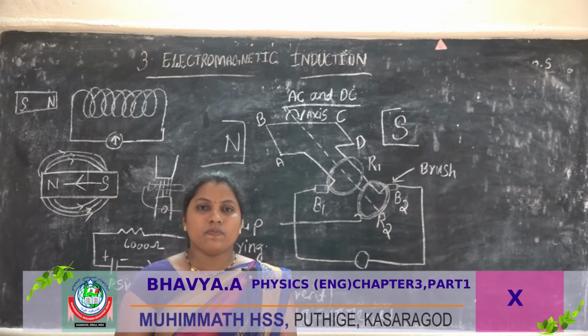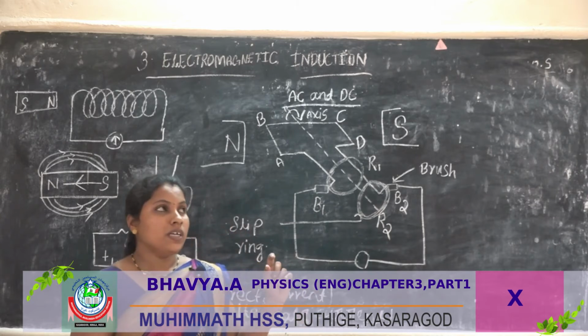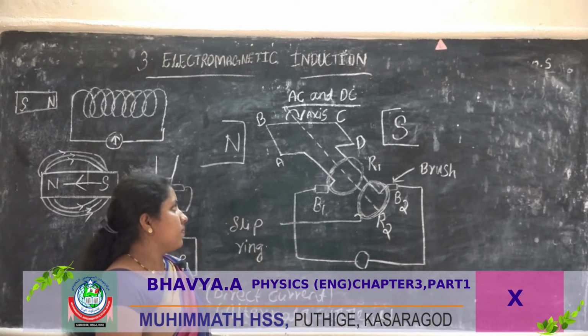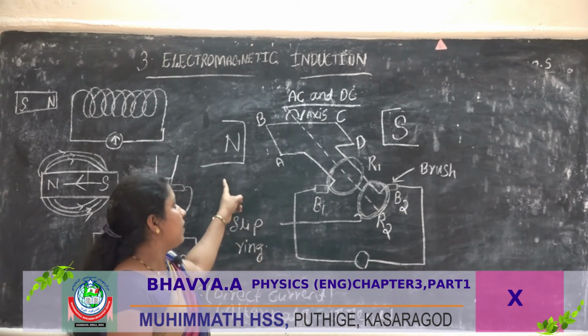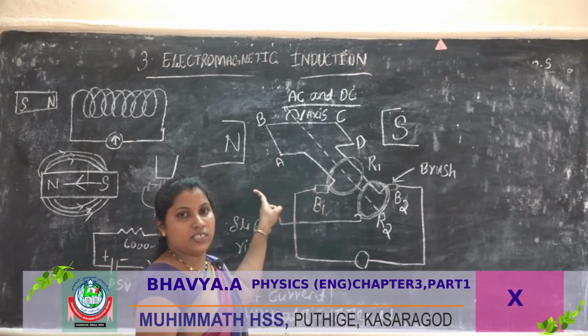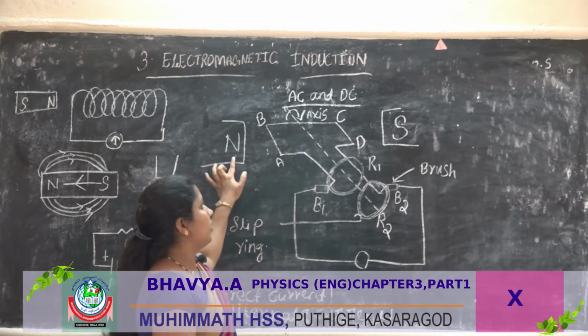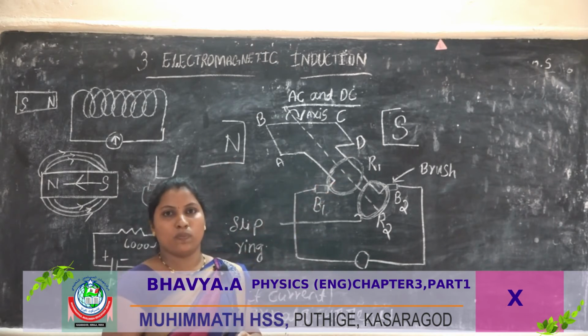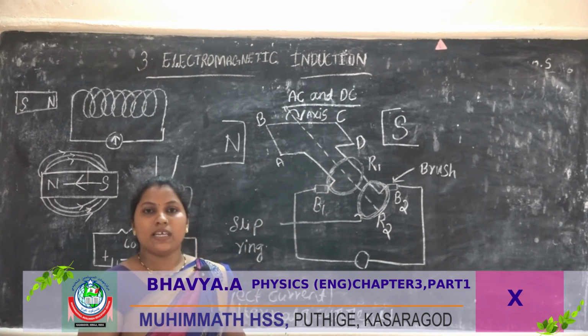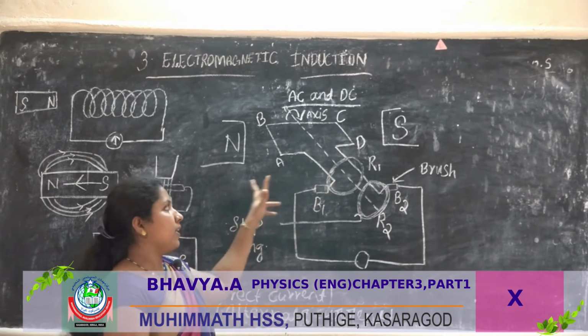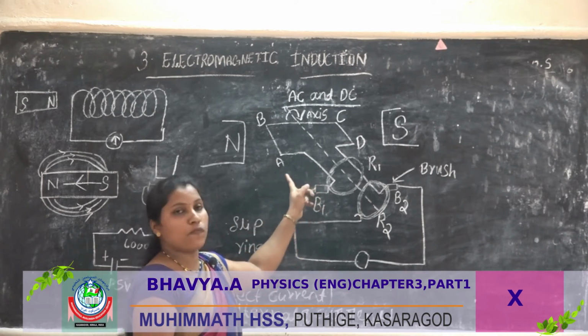So today we are discussing an AC generator. See here, I have drawn the diagram of the AC generator. There are N and S, north and south poles, that is the magnetic field. That magnetic field produces magnetic flux.